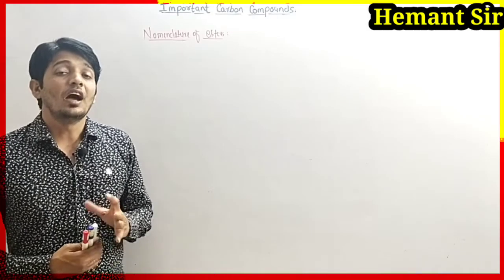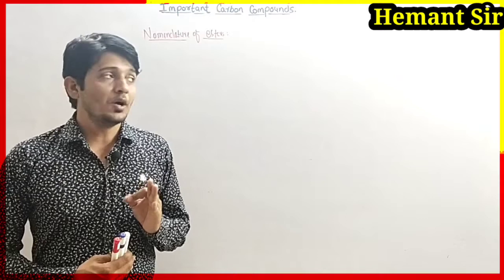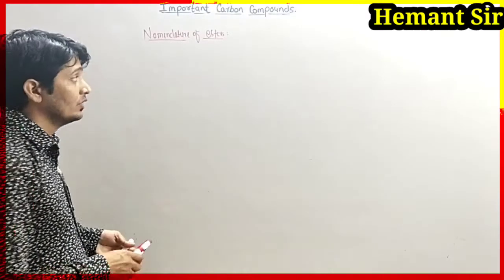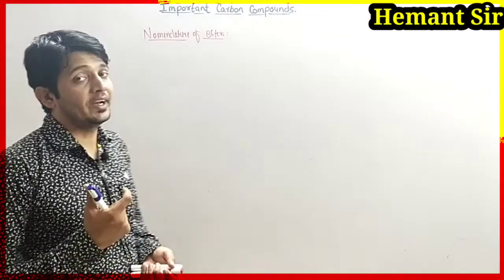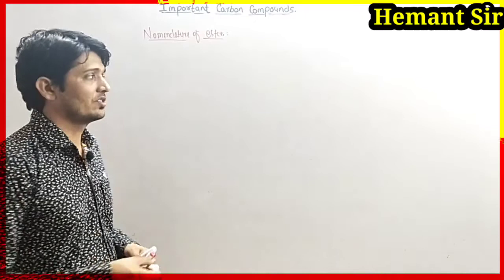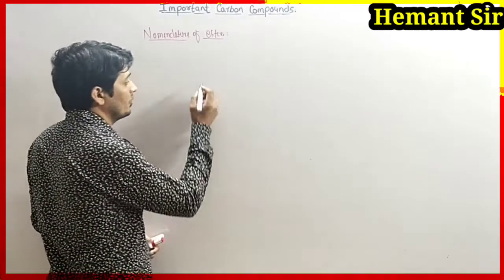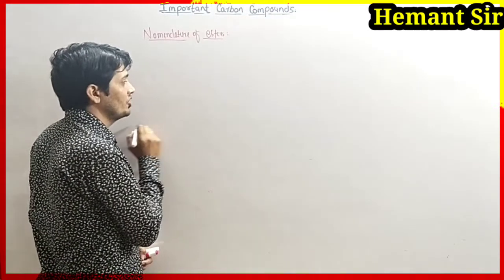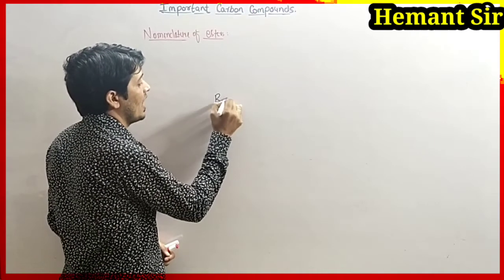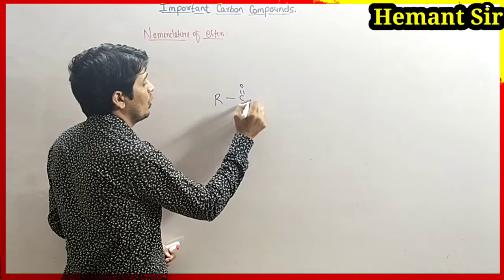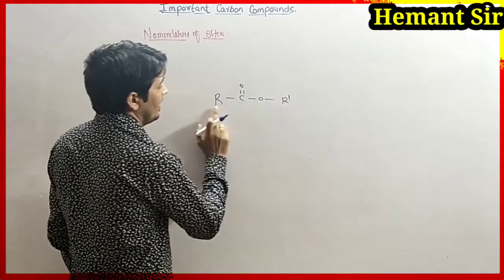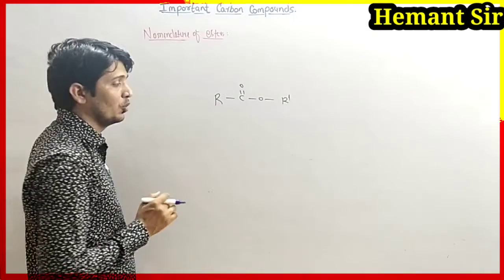Now we will learn how to name esters, or how to write the IUPAC nomenclature of esters. We have a short technique by which you can write the IUPAC name of esters. You just have to remember the name alkoxyalkanoate. First we write the ester group: R C double bond O R dash, where R and R dash are alkyl groups.